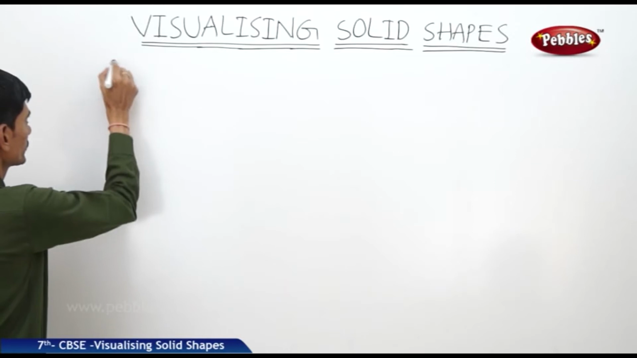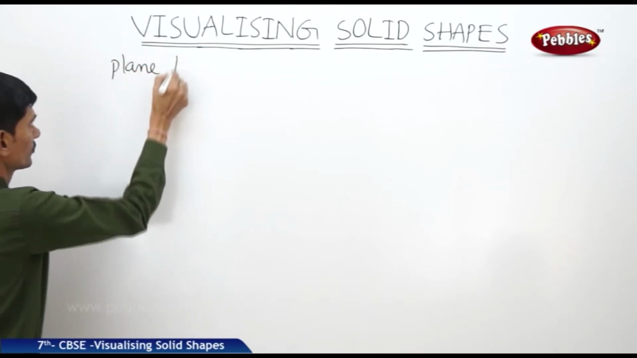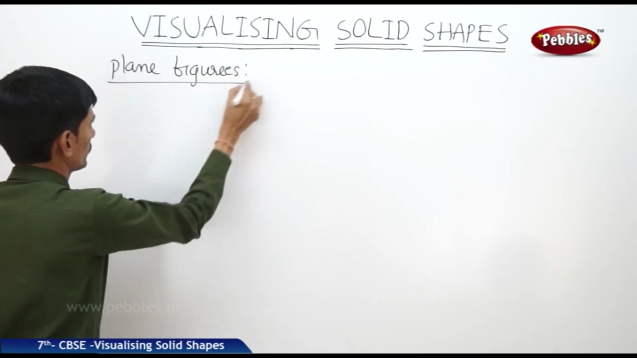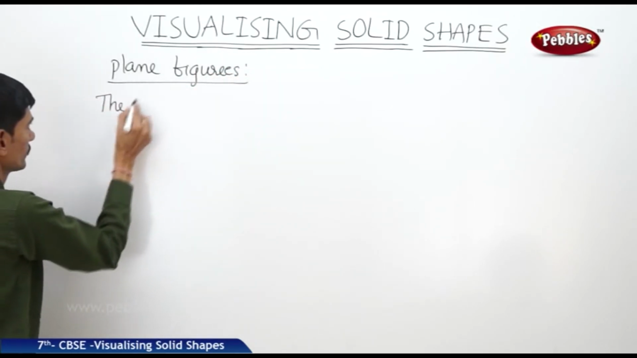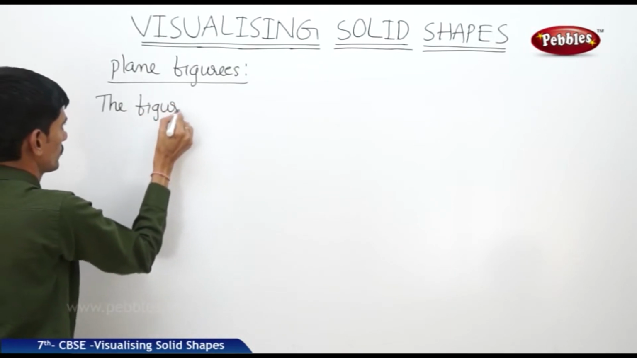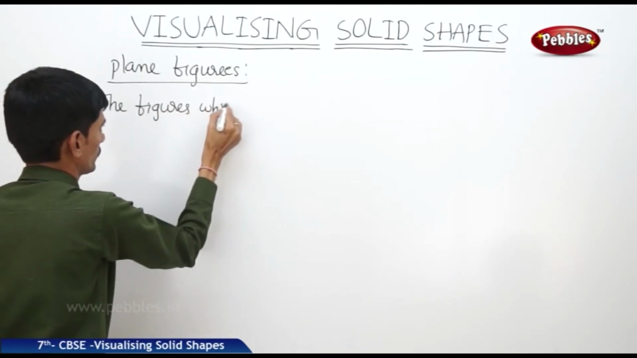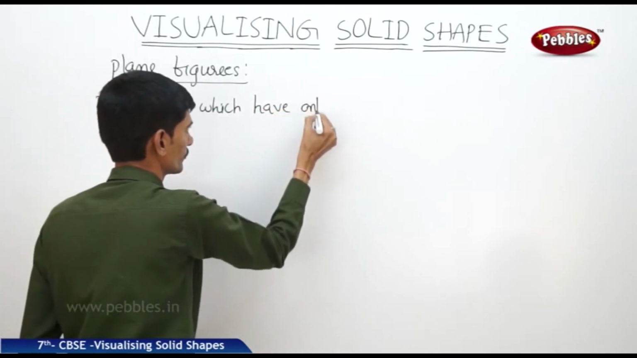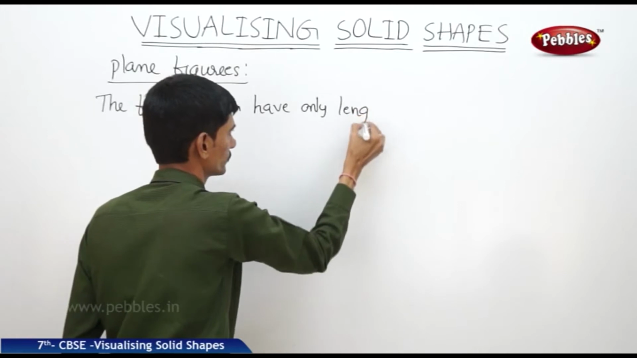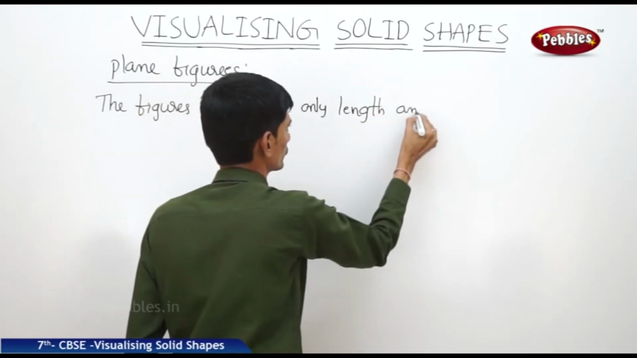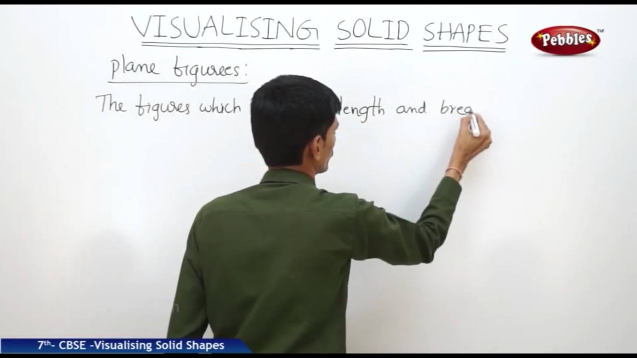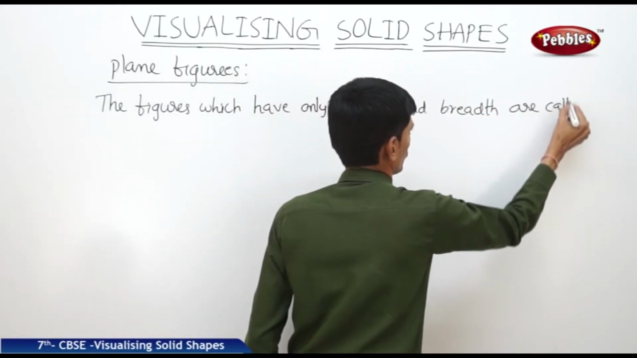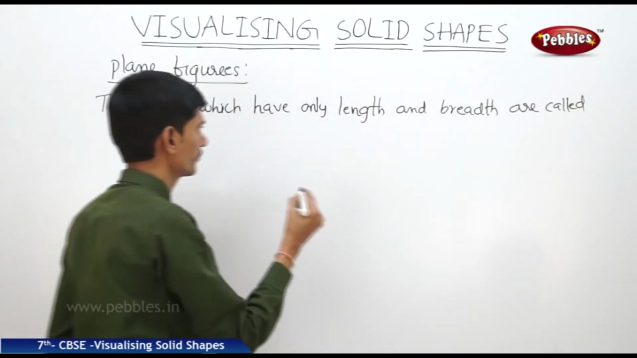Now let us write the definition of plane figures. The figures which have only length and breadth are called plane figures.